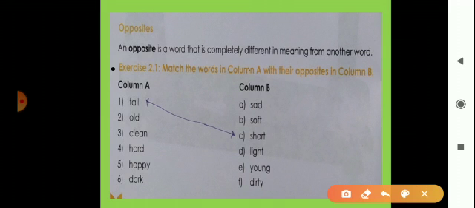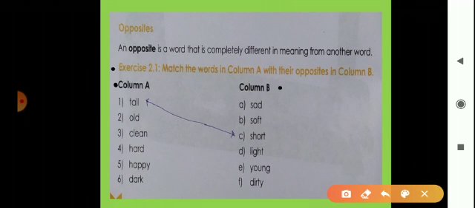Match the words in column A with their opposites in column B. Now we can see here column A and then column B. Here are some words which are opposite to other words.